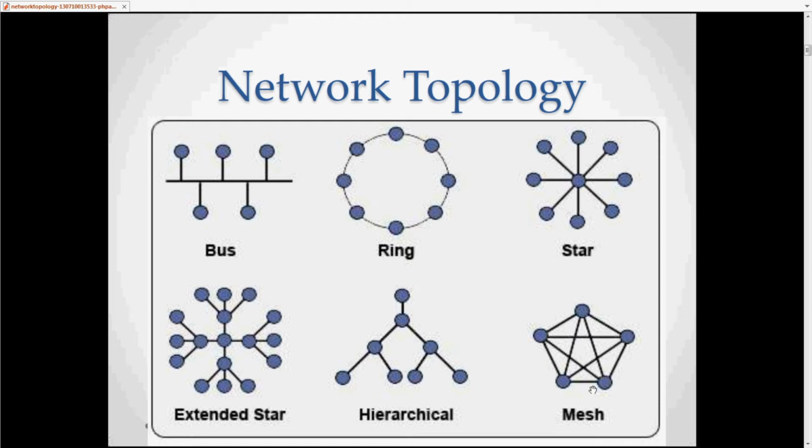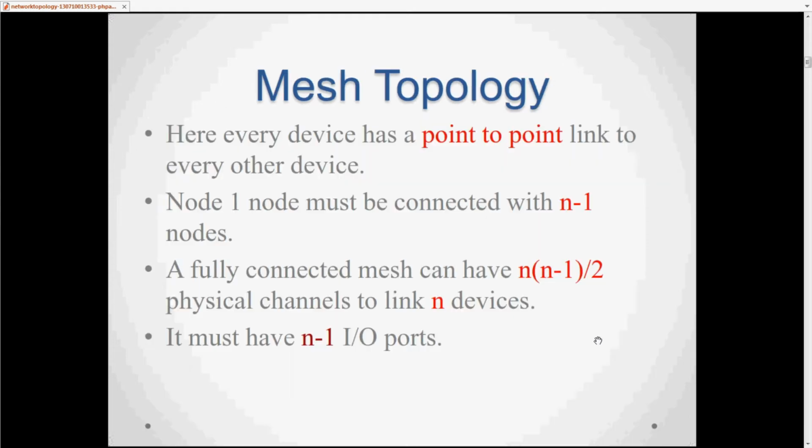There are five devices, and each device is connected to all other four devices. This one is also connected to four devices, and all the devices are connected through nodes. It means one device is connected to four nodes, 1 2 3 4. What is the formula for that? n(n-1)/2. Fine.